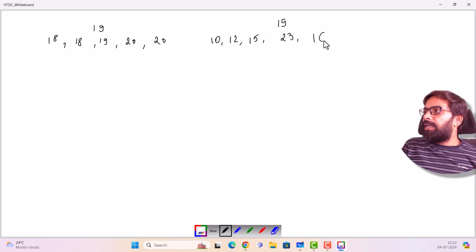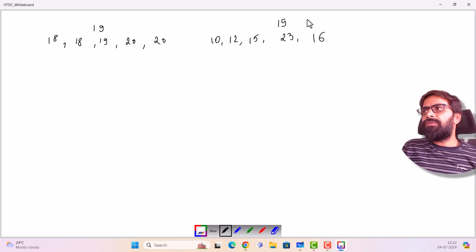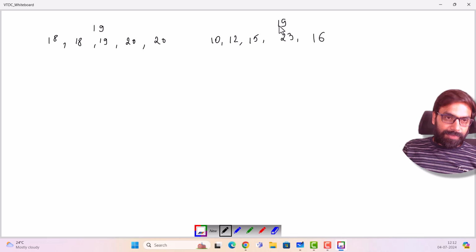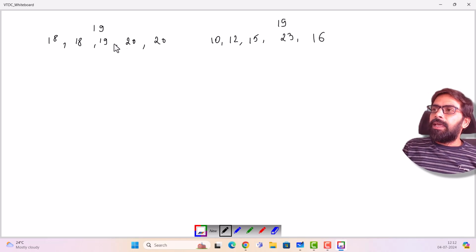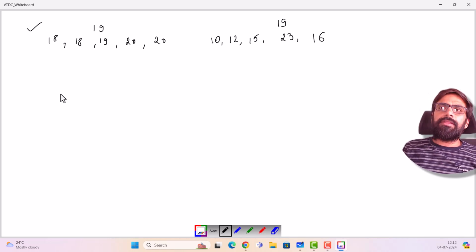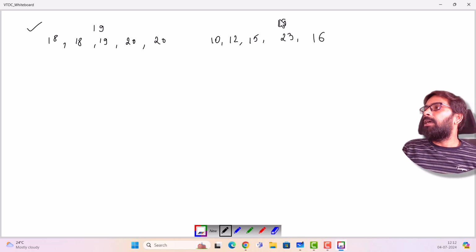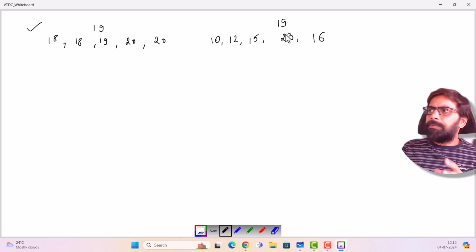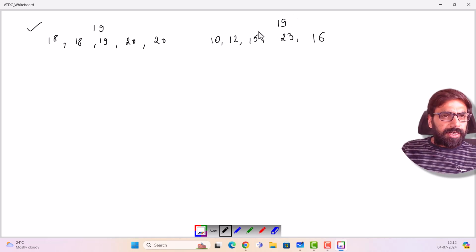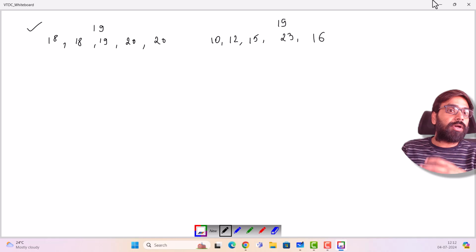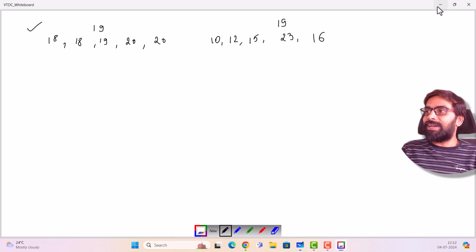Now, my point is, both of these classes have an average of 19. Here you can comment and say that most of the people in the class are on or around that particular data point, 19. Whereas in this case, none of them are close to 19, yet the average still comes out to be 19. So this is a simple example that a measure of central tendency alone will not be sufficient for us to comment on the entire understanding of the data.